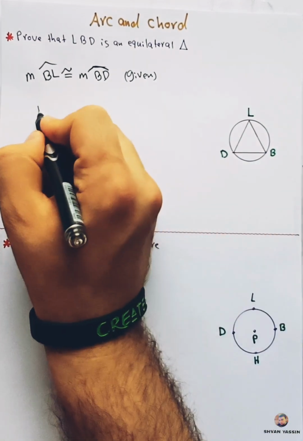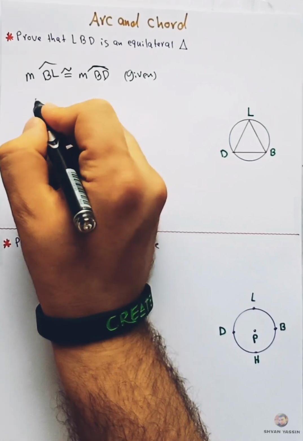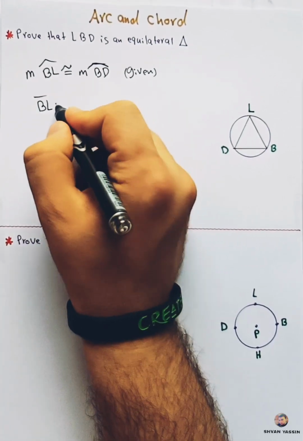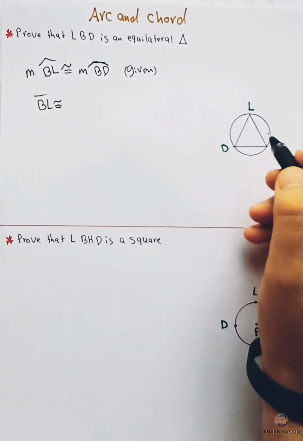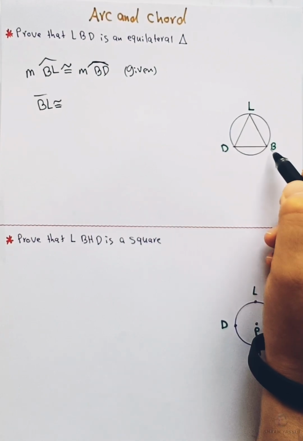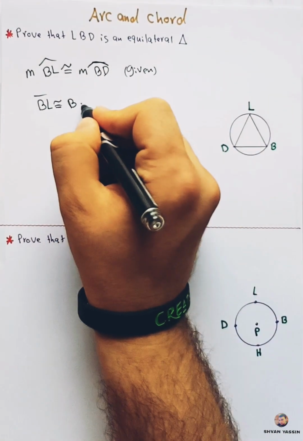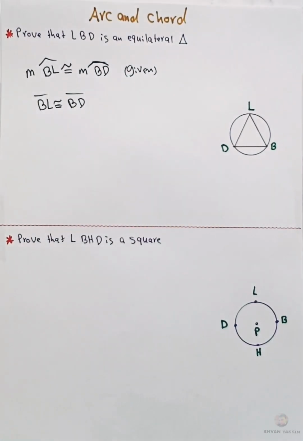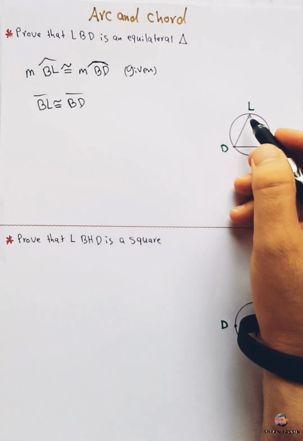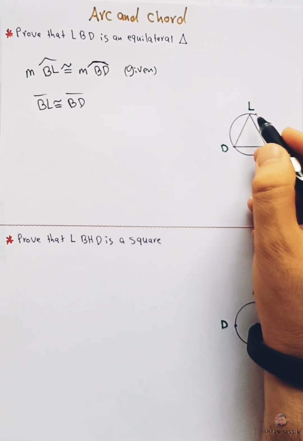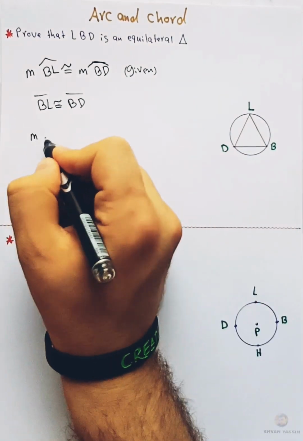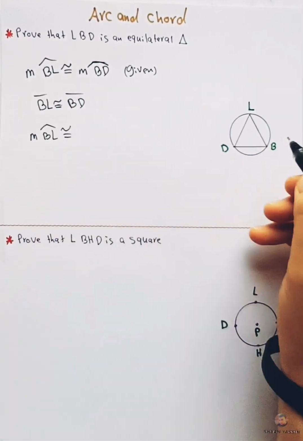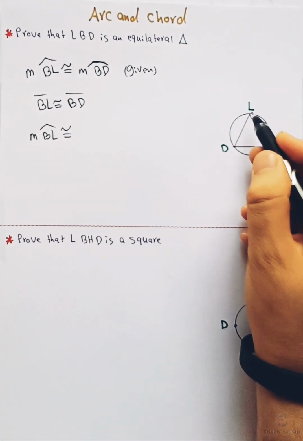So we can say line segment BL is congruent to line segment BD by the theorem of arc and chord. And then the measure of arc BL is congruent to the measure of arc LD.